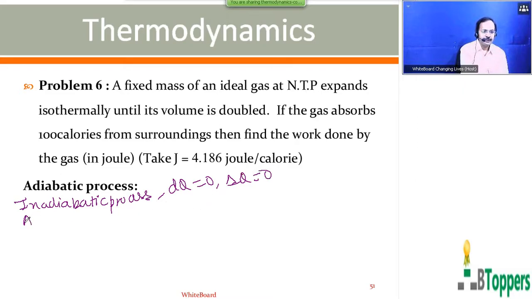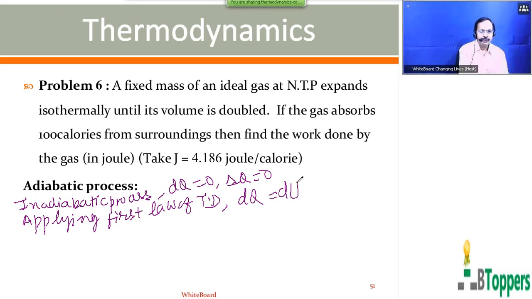Applying the first law of thermodynamics in the differential form, dq equals du plus dw for the adiabatic process.